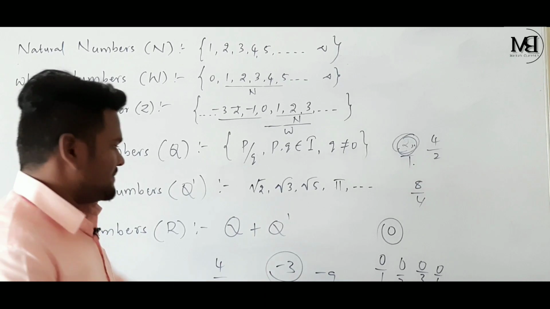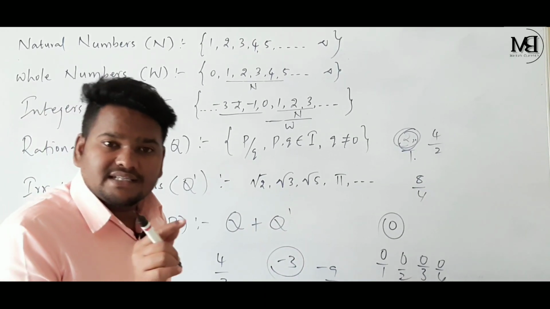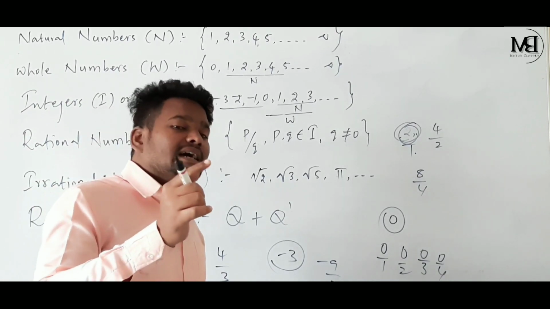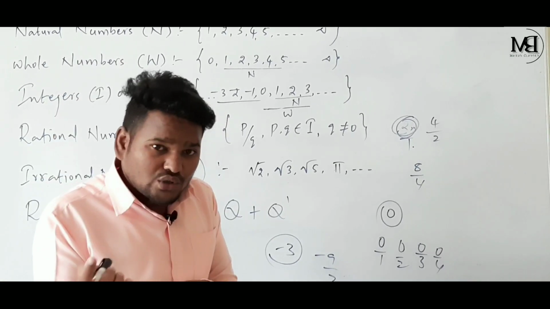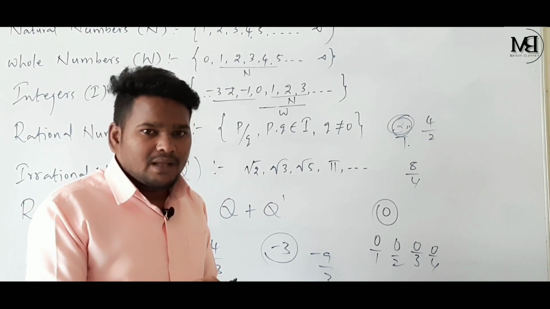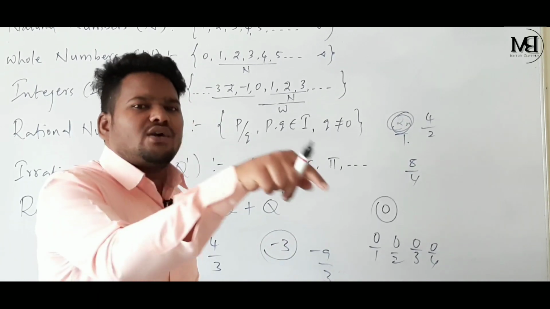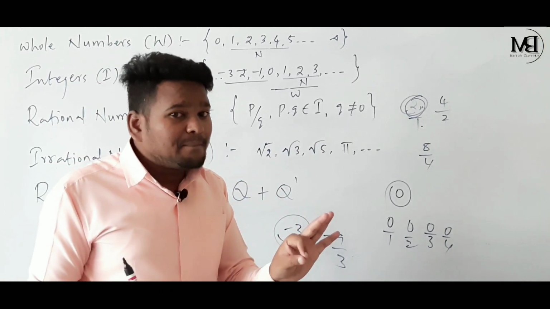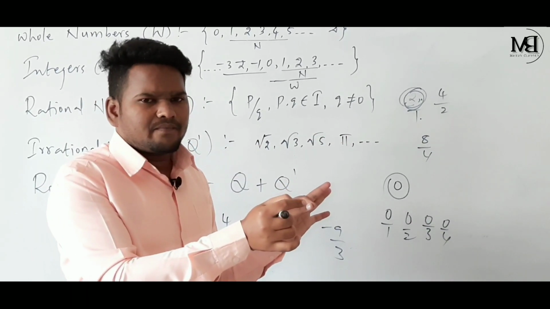And if you see reversely, every real number is not a rational number, because root 2 is not a rational number. Root 2 is an irrational number, so root 2 is a real number. But every real number is not a rational number, because root 2 is not a rational number. Please try to understand.